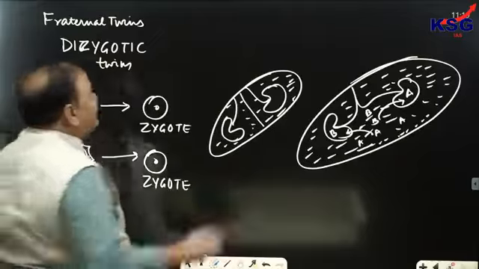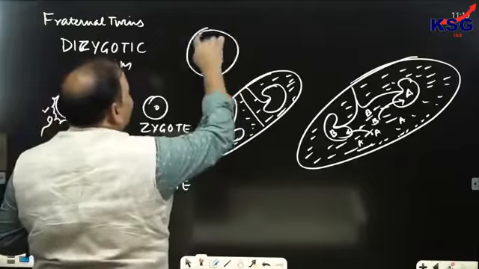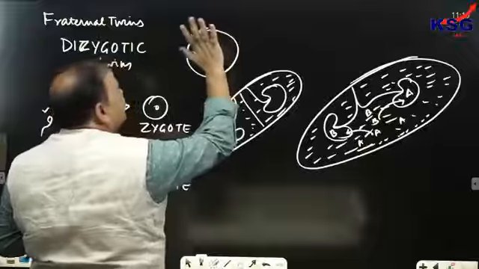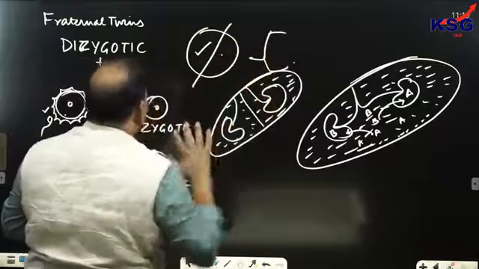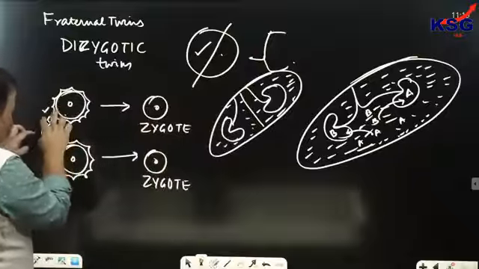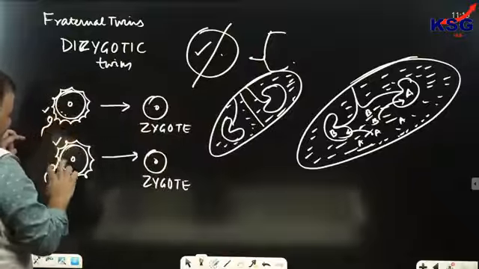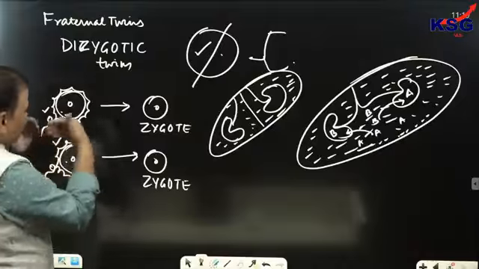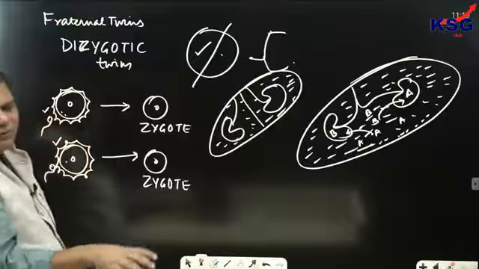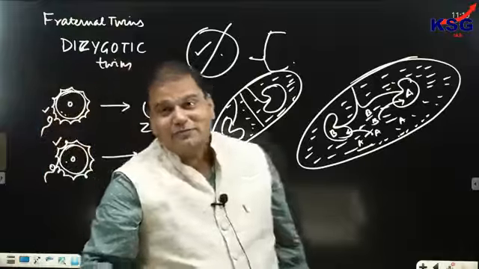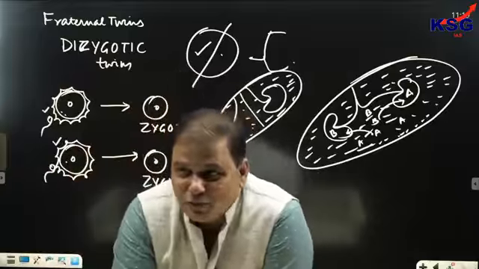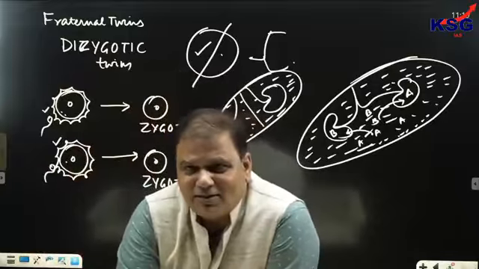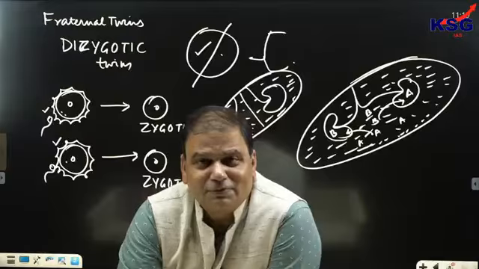In case of identical twins, the fertilization has already happened and the sex is itself determined, and then the division takes place in the zygote itself. But here, fertilization is responsible for determining sex. So two fertilizations take place. Fraternal twins can be boys and boys, or girls and girls also. But since two fertilizations have taken place, there's a possibility of a boy and a girl also.